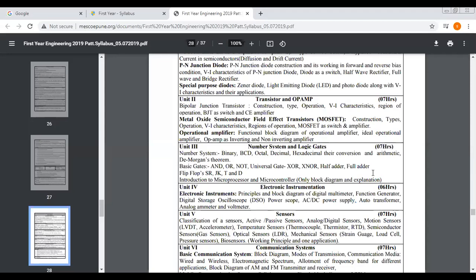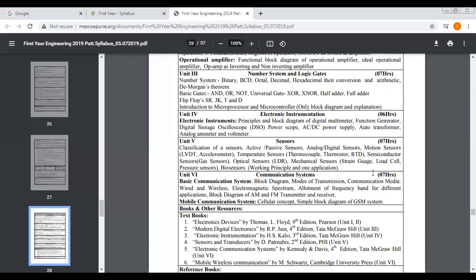Then after that, unit number 5. In unit number 5, we will see the different sensors, such as active, passive, analog, digital, motion sensor, thermocouple, then gas sensor, optical sensor, mechanical sensor, biosensor. These are all the sensor types, sensor characteristics, and all the classification of sensors we will see in unit number 5.